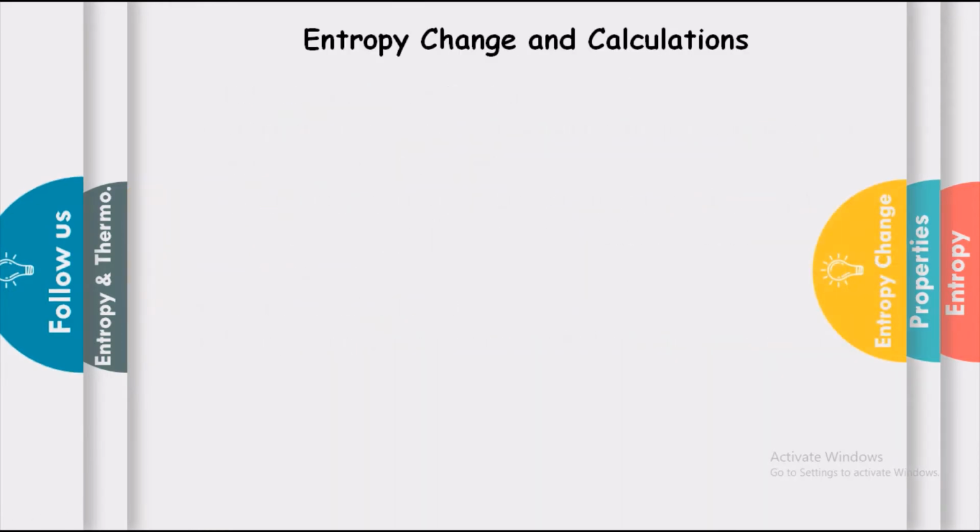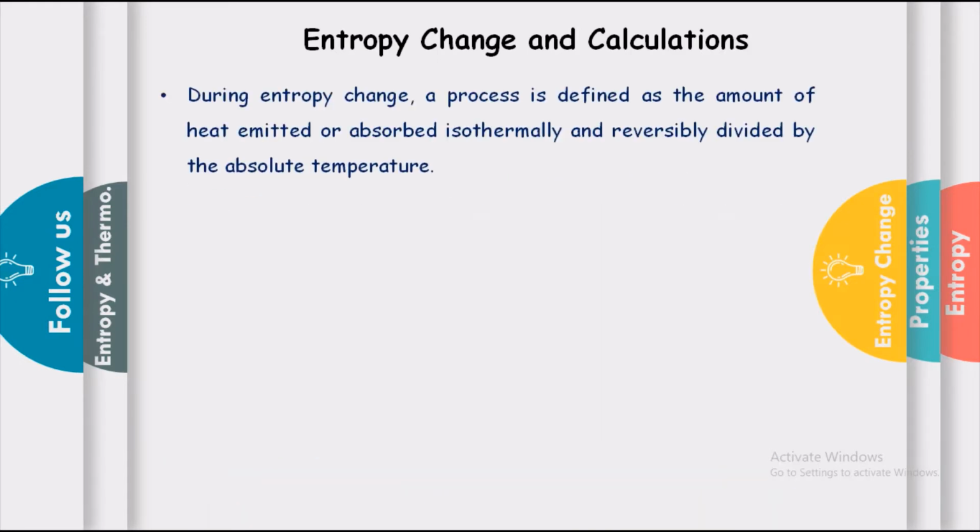Then let us discuss the entropy change and calculation. During a process, entropy change is defined as the amount of heat emitted or absorbed isothermally and reversibly divided by the absolute temperature.